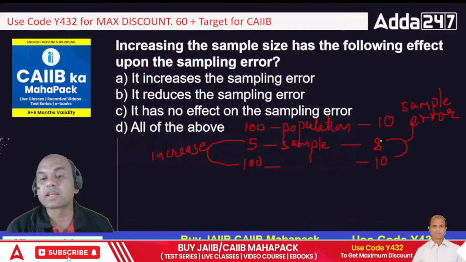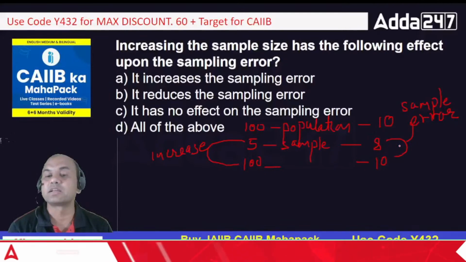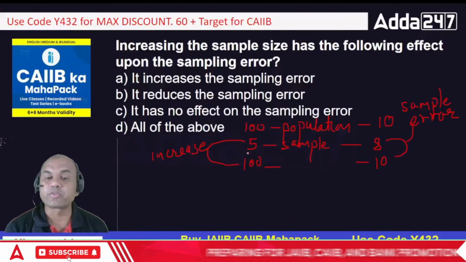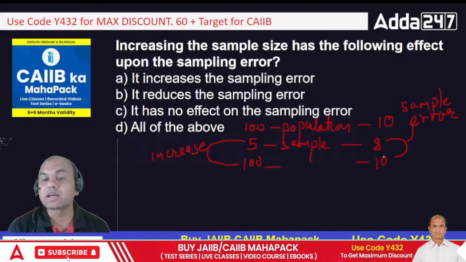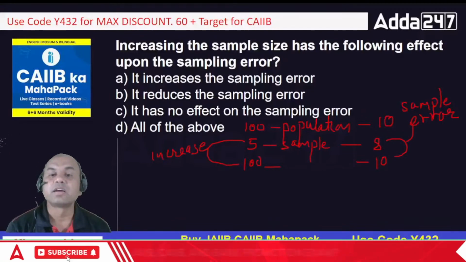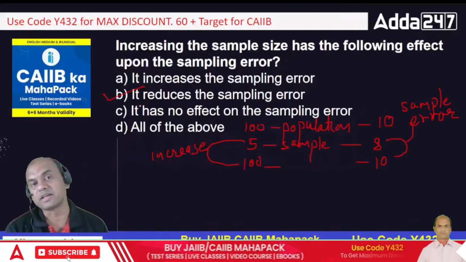If I go on increasing the sample size from 5 to 100, my answer is exactly what I require. If I take from 5 to 50, my answer will be 9. So it is nearer. As sample size increases, the standard error decreases, or sampling error decreases. Answer is B, isn't it?